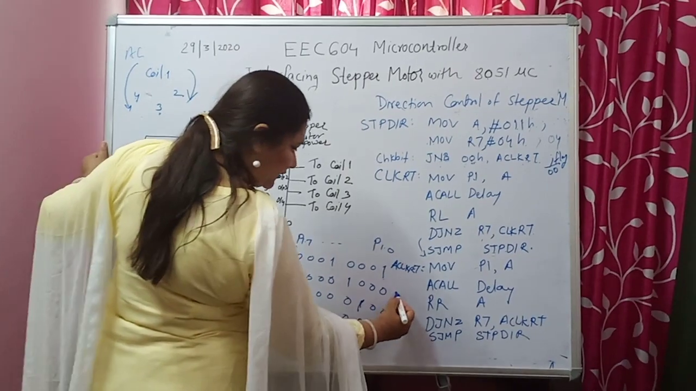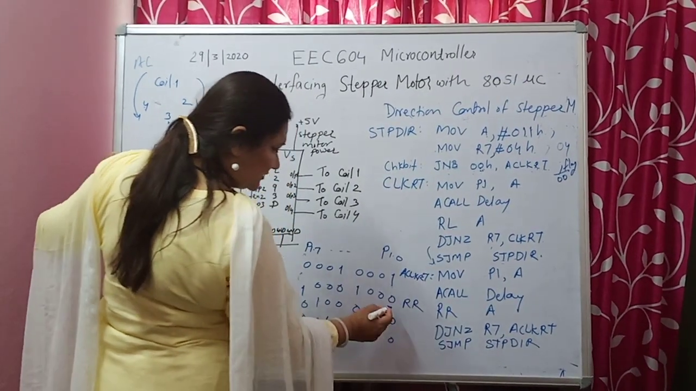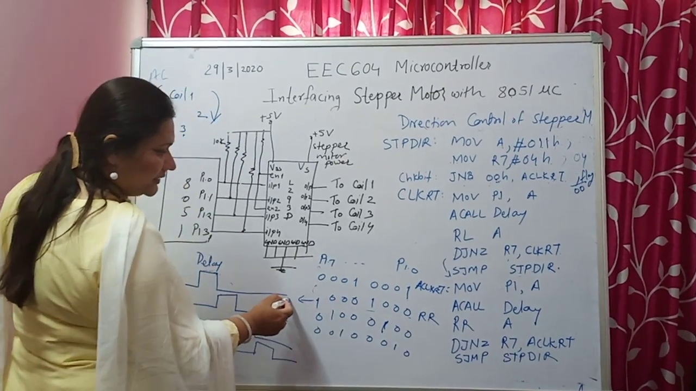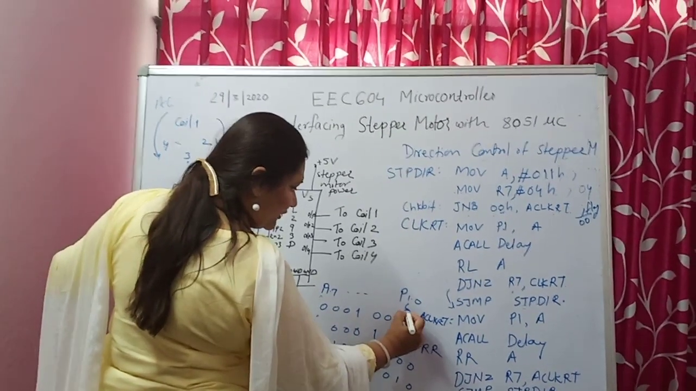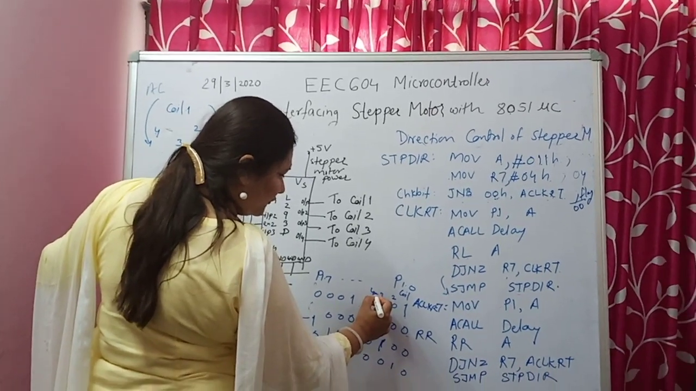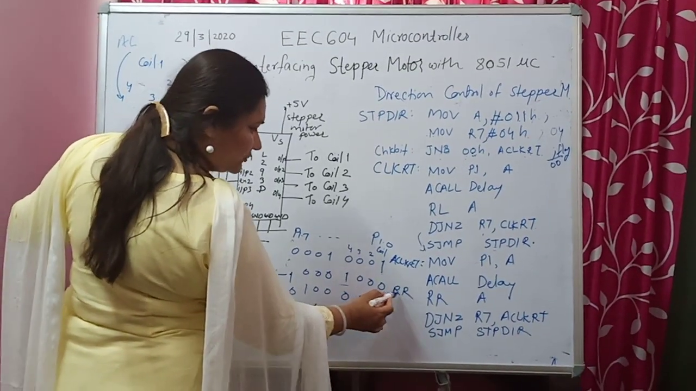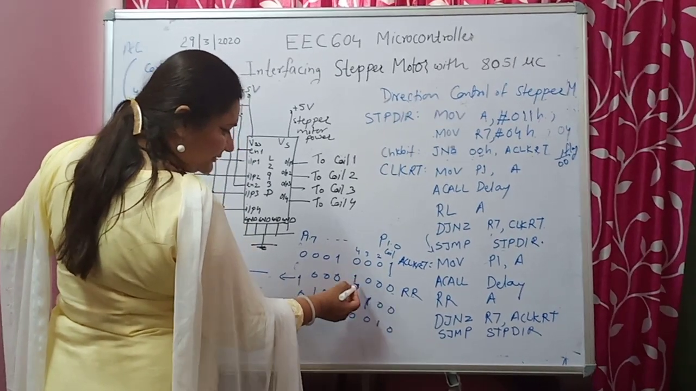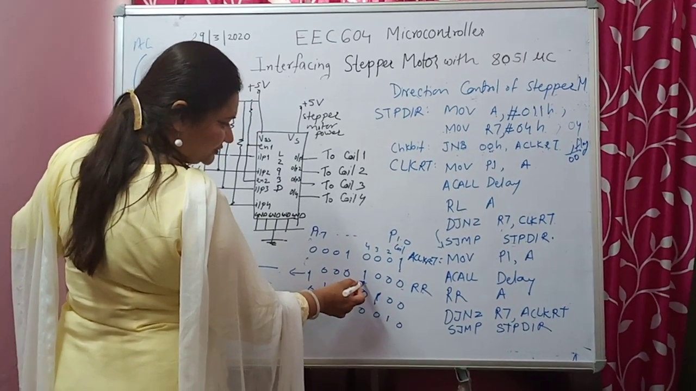So when we do this rotate right, what will be the next sequence available? Sequence is available like this. So this is for coil 1, this was for coil 2, this was for coil 3, and this was for coil 4. So with one rotate, now after coil 1, which coil is getting energized? Coil 4 is getting energized.